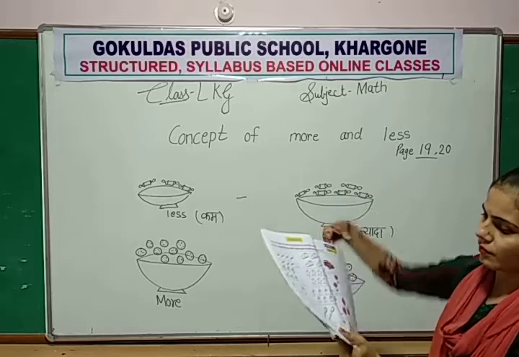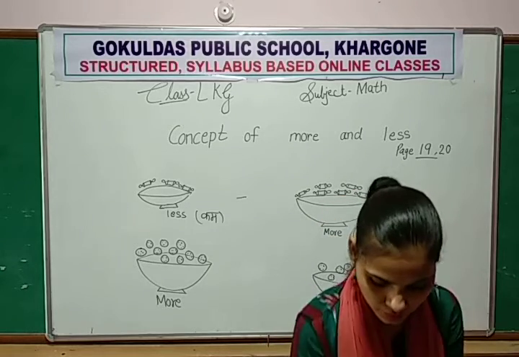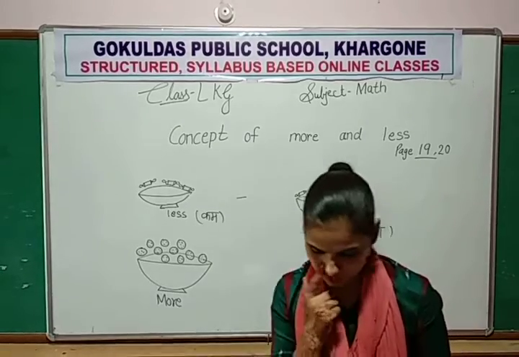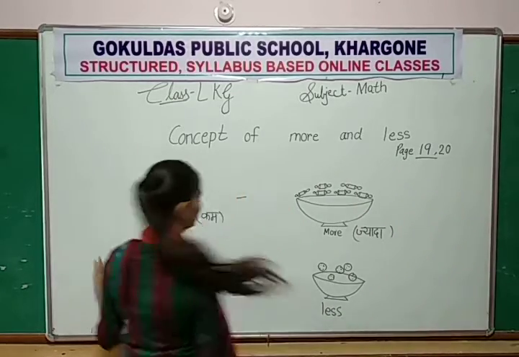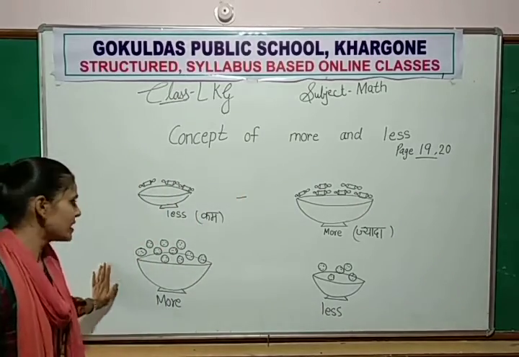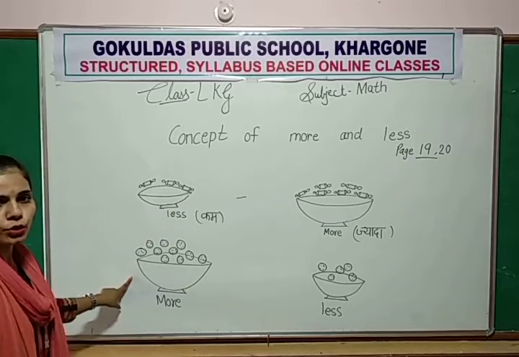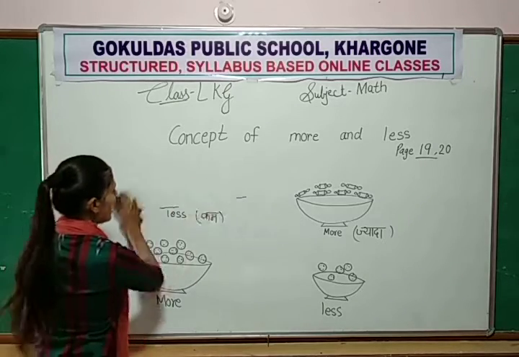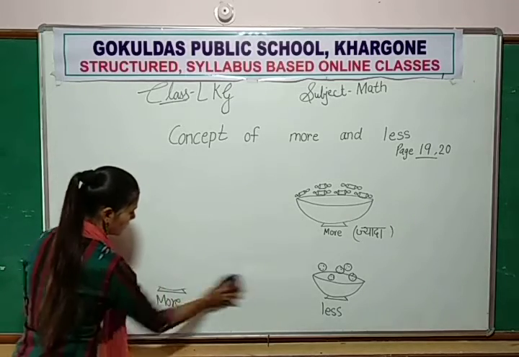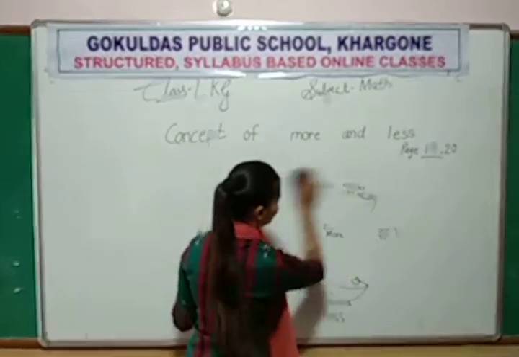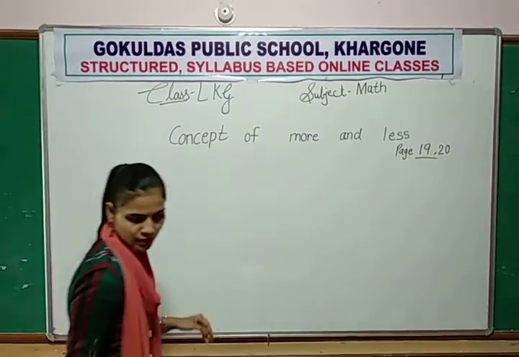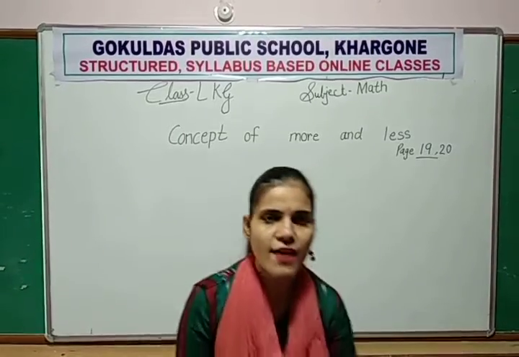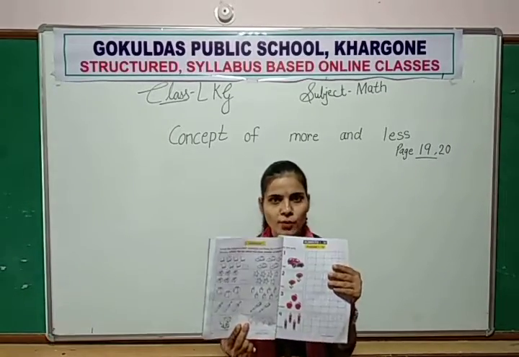Okay, you understand these images? Chocolates and cookies. Now we will do the activity of page number 20. Those who have a book, take out your book.